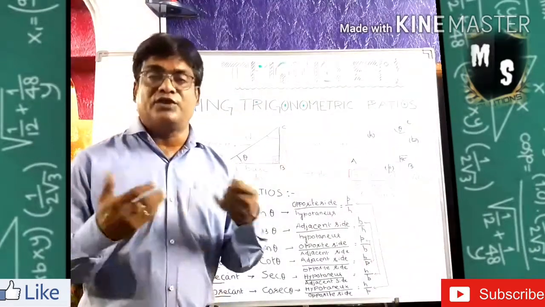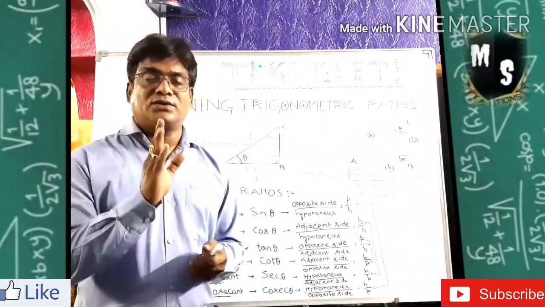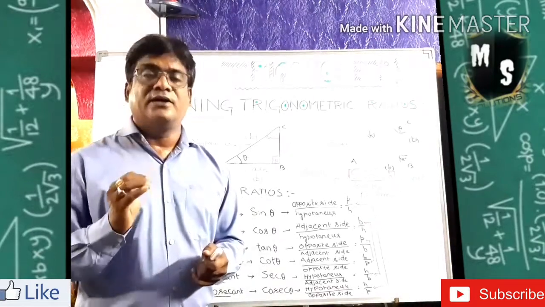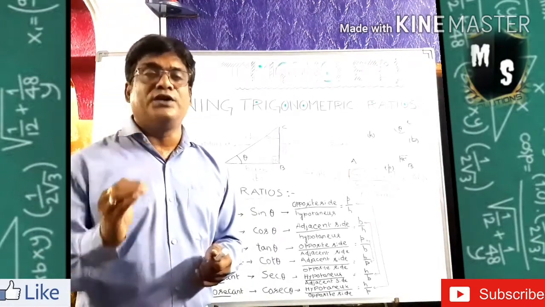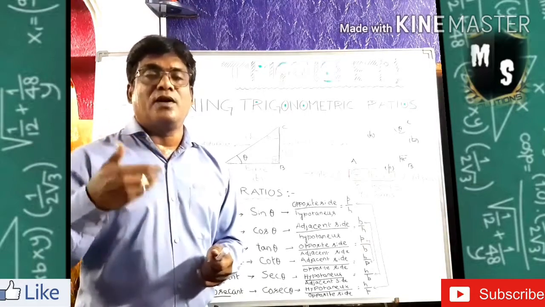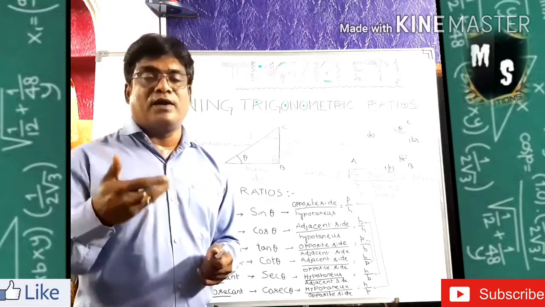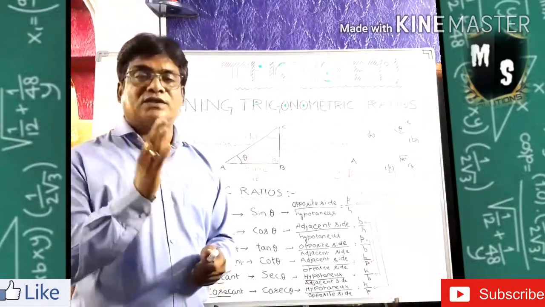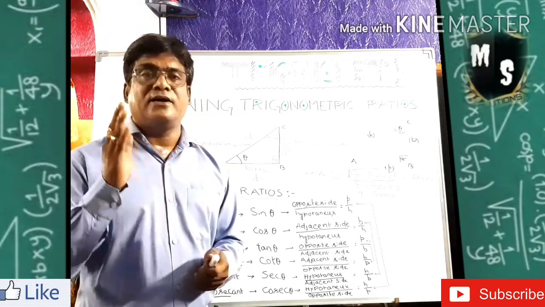Then say with me: sine, cos, tan, three basic. Then cot, sec, cosec. Very slowly, then speed up your pronunciation. Sine, cos, tan, cot, sec, cosec.